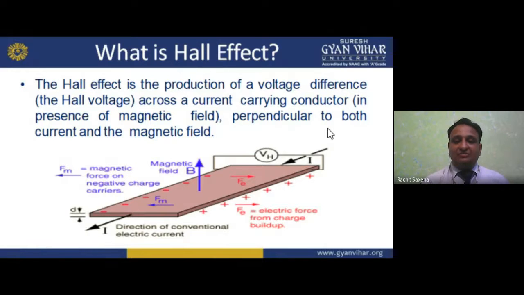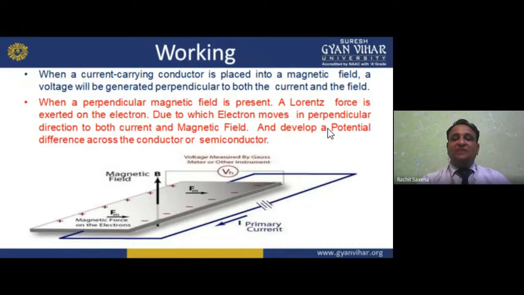I hope you understand. Now, how does the working take place in it? When a current carrying conductor is placed in a magnetic field, a voltage will be generated perpendicular to both. What will happen? Previously, we know that when a current carrying conductor is placed in a magnetic field, a force occurs on it. So along with that force, we have the voltage also. That voltage will be generated perpendicular to both the current and field.